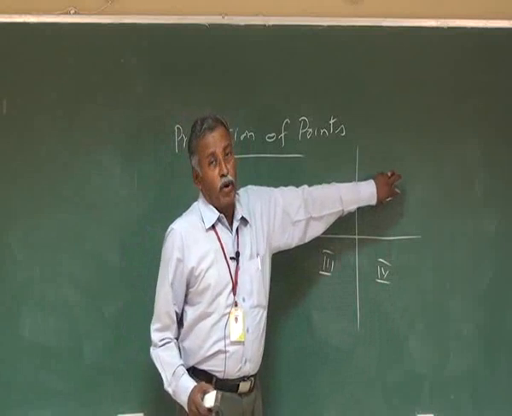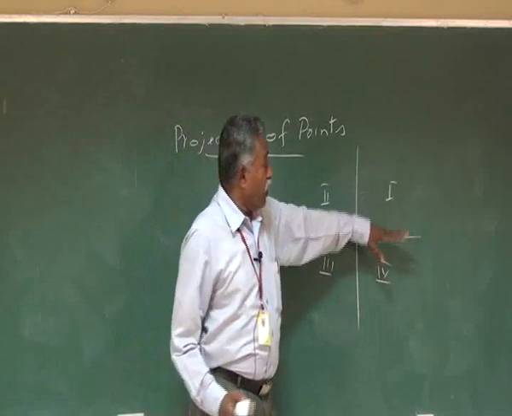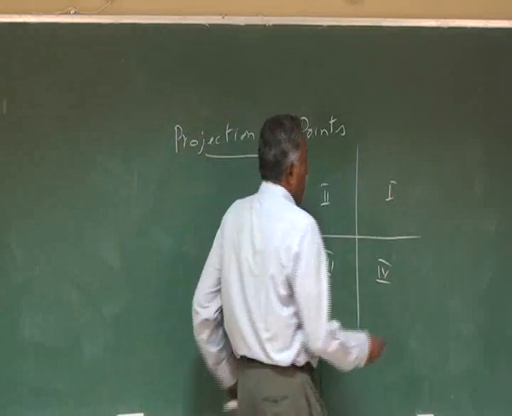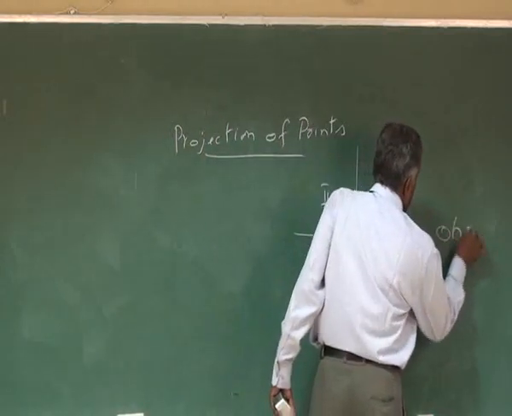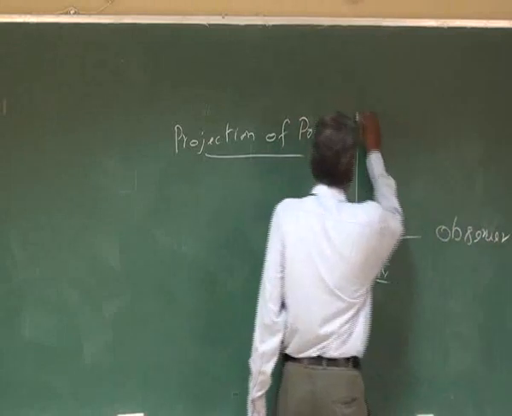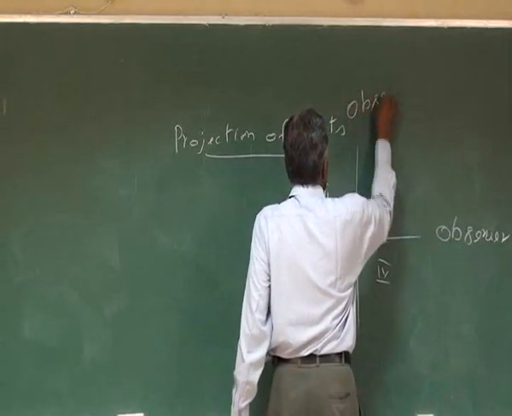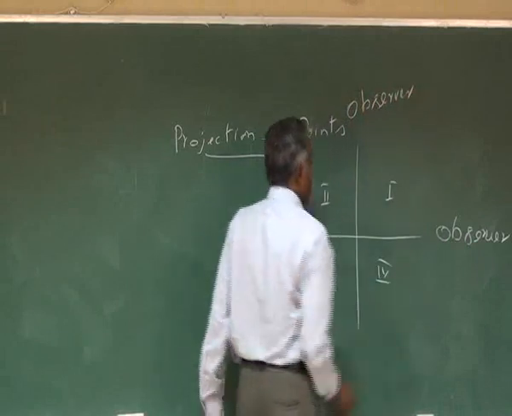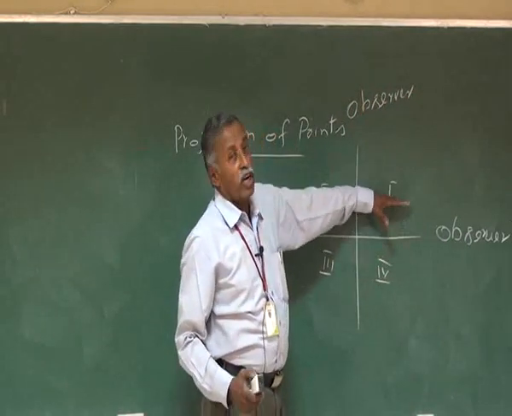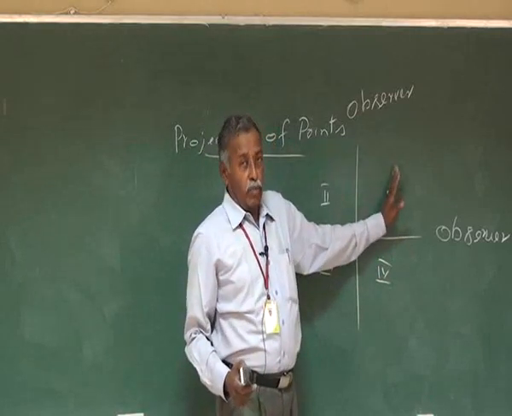Suppose if you are keeping the point in the first quadrant, it is above the horizontal plane, in front of the vertical plane, because the observers are going to be at this place, observer, and here observer. So if you keep the point here, it is above horizontal plane, in front of the vertical plane.